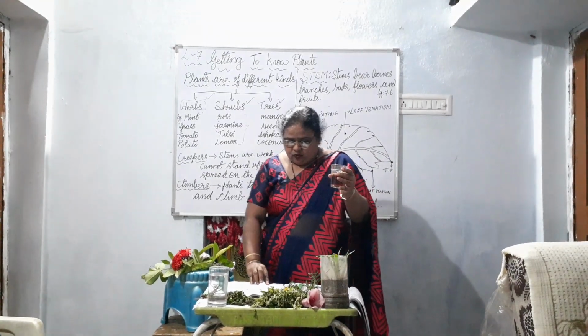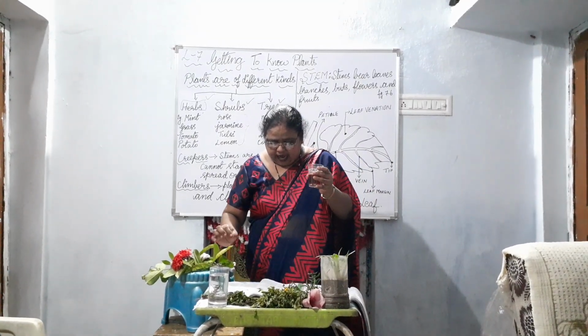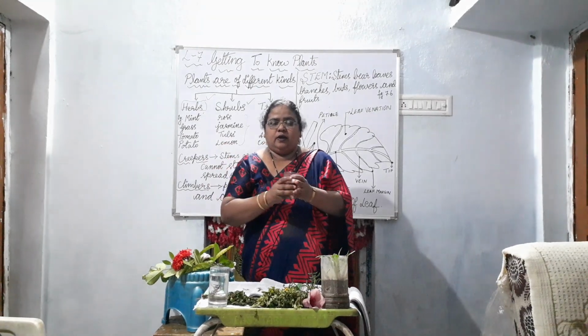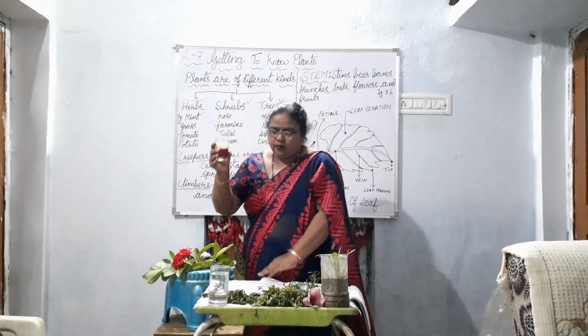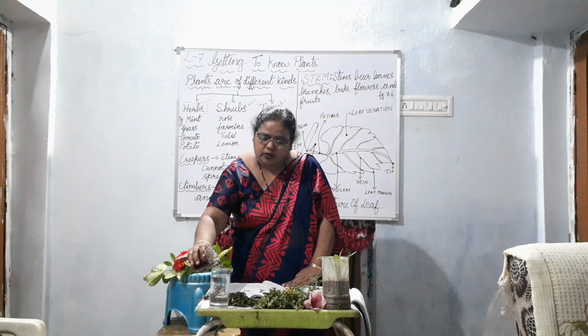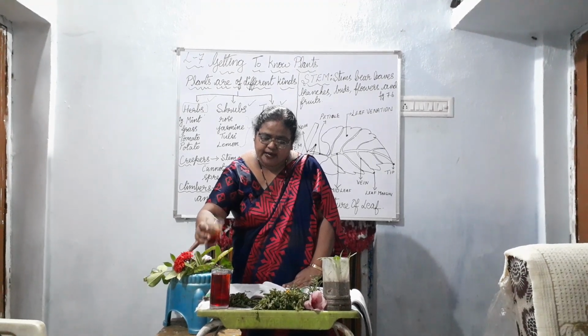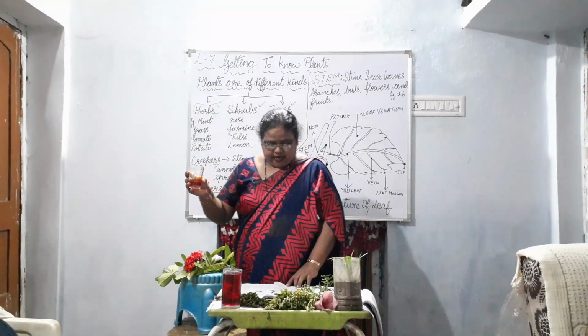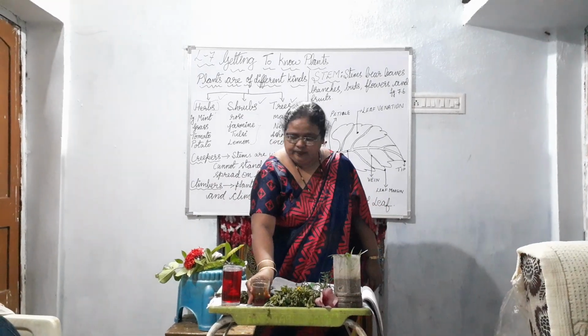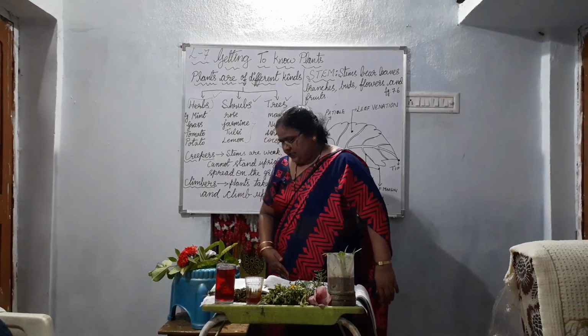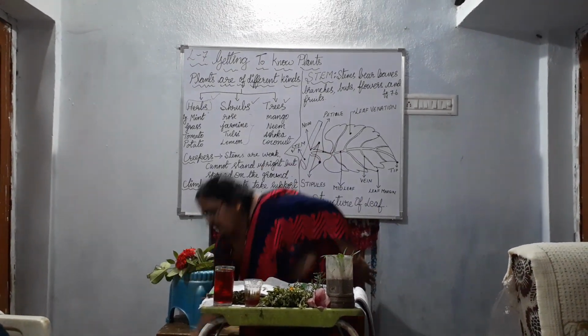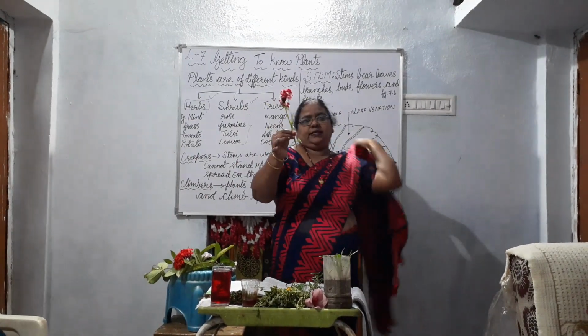Okay. So what are you going to do? Add a few drops, either red ink or blue ink, to the water. Where are you going to add? You are going to add it into the water. And just now I had shown you this plant, isn't it?